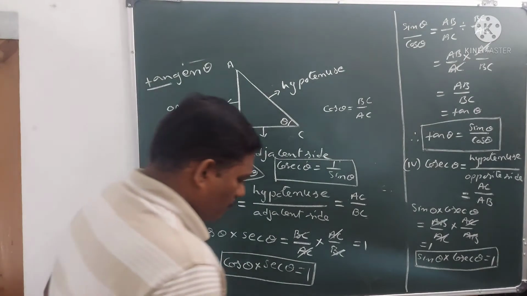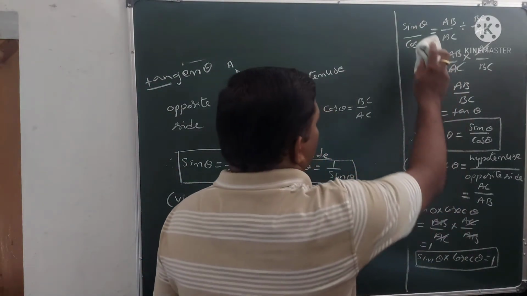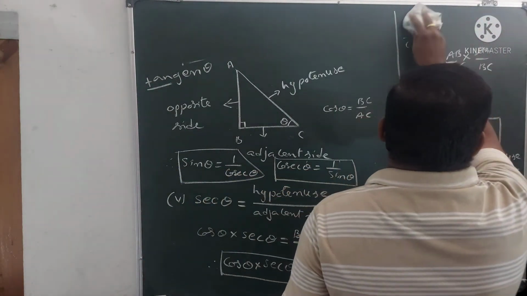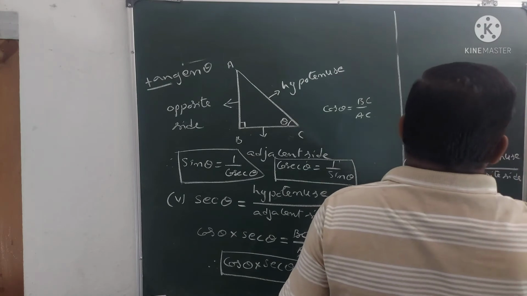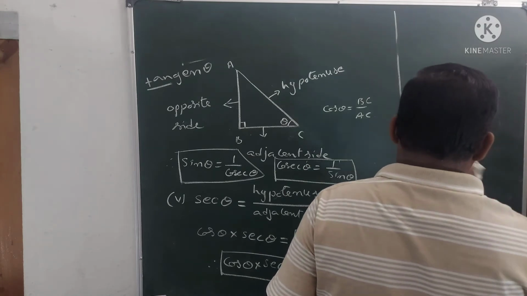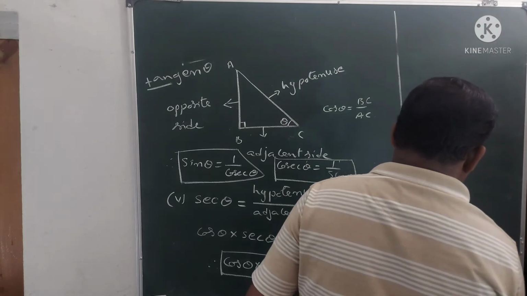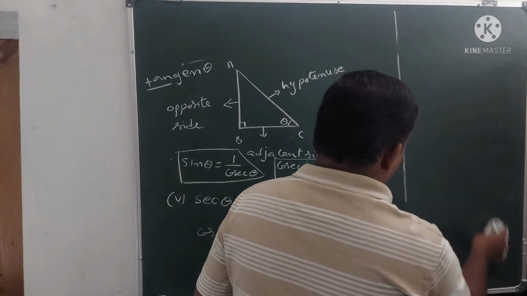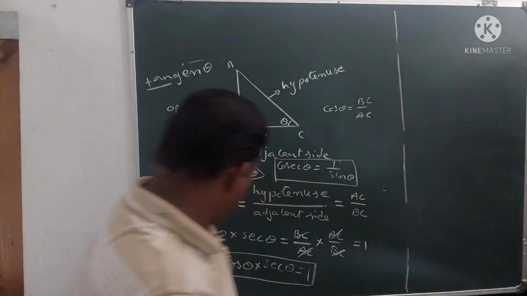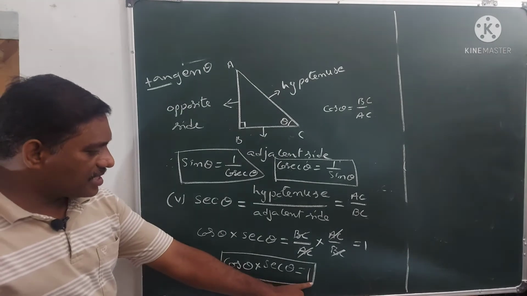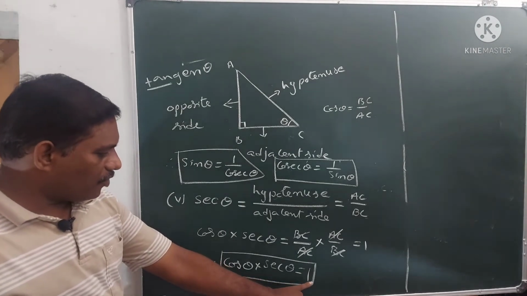From this we can also write, if you take secant theta to this side, it becomes 1 by secant theta.